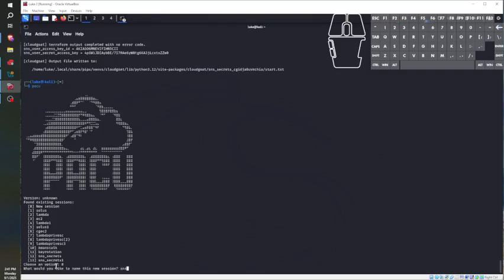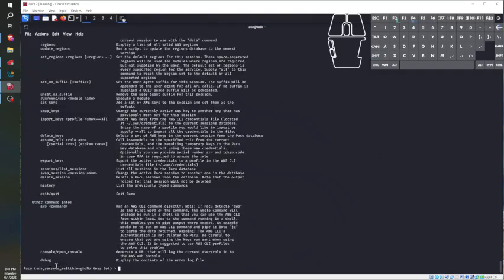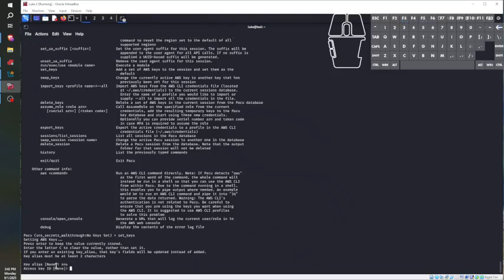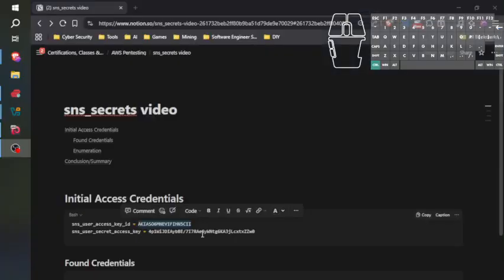We're going to name this SNS Secrets Walkthrough. And now we're going to set the keys. set_keys. Key alias, we're going to name this alias SNS. That's the name of this set of keys for us.